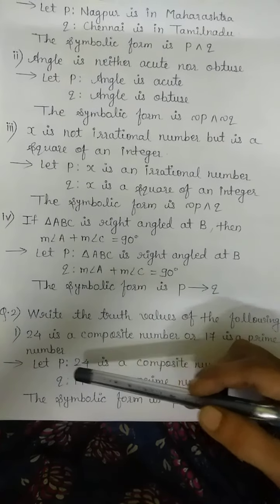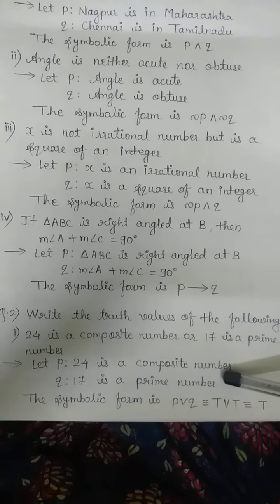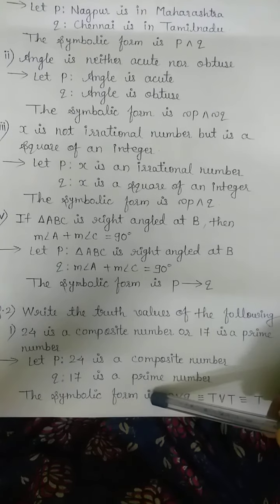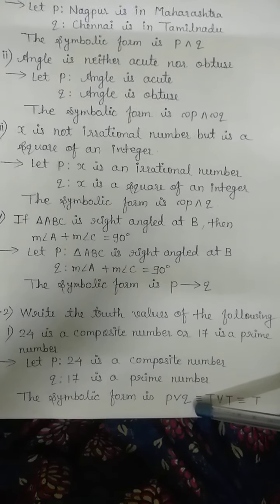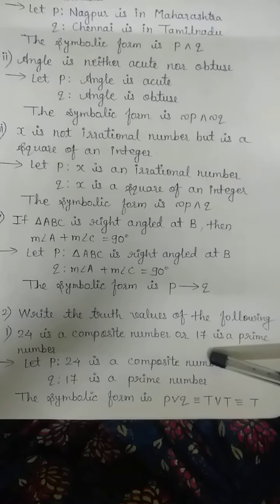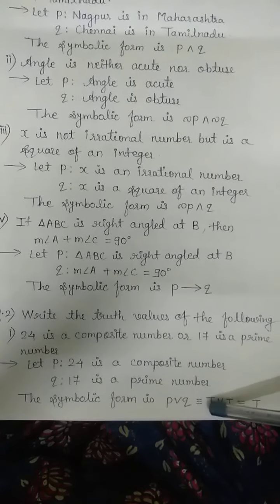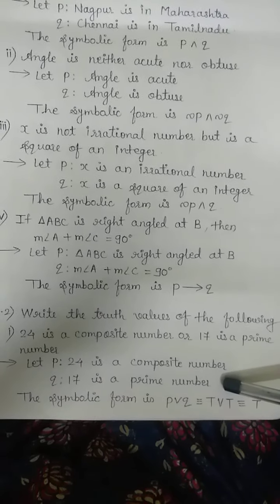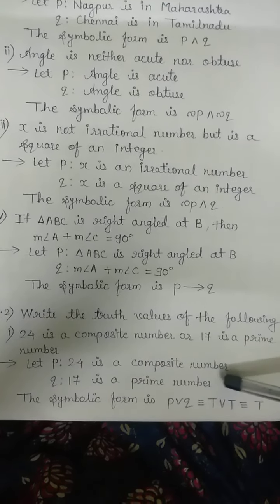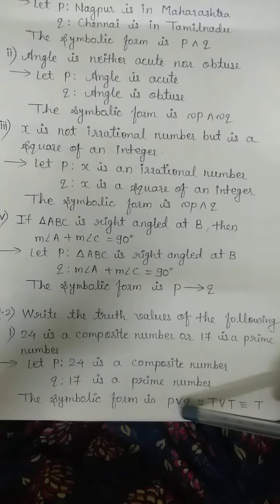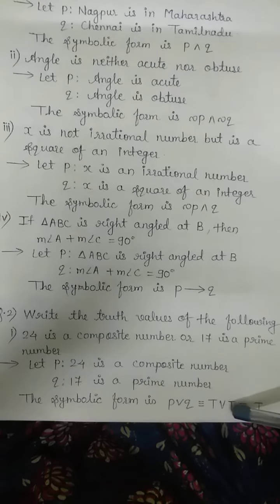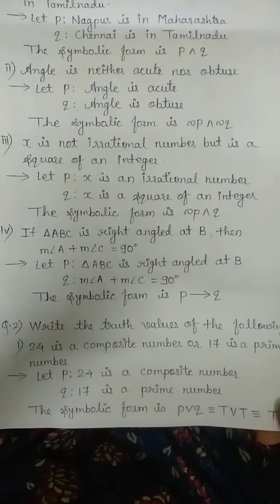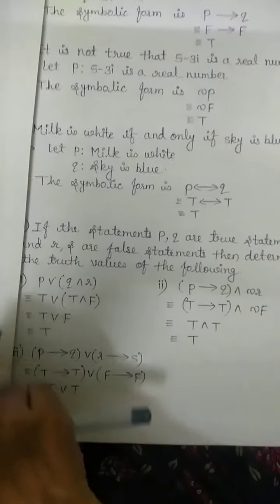So here P as 24 is a composite number and Q as 17 is a prime number. So symbolic form is P or Q. Now is 24 a composite number? Yes. So value of P is T, true. Is 17 a prime number? Yes. So value of Q is true, that is T. So here we will substitute true or true. So answer is T, means true. So the truth value of the given compound statement is true.